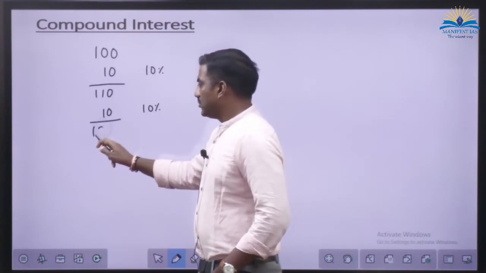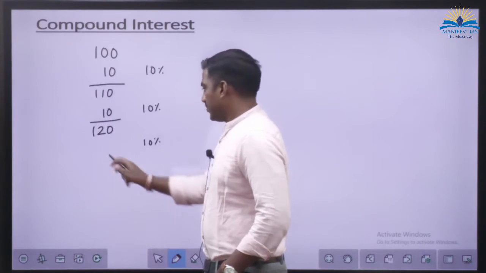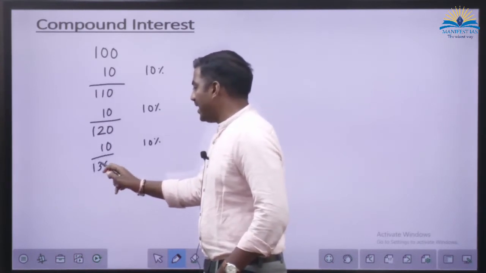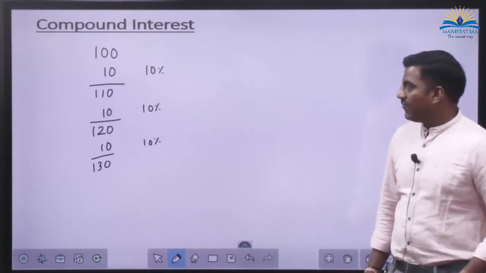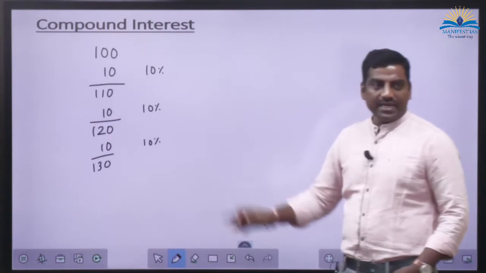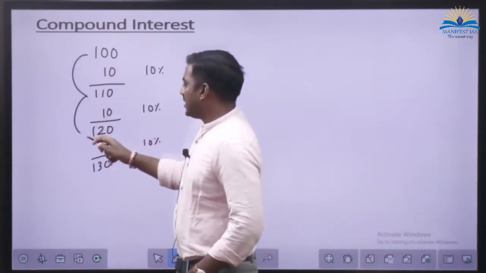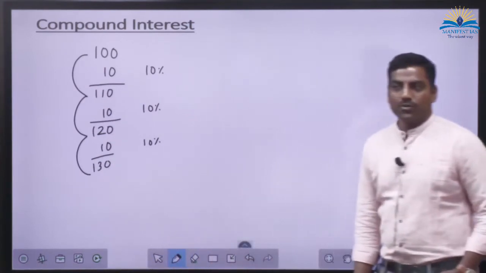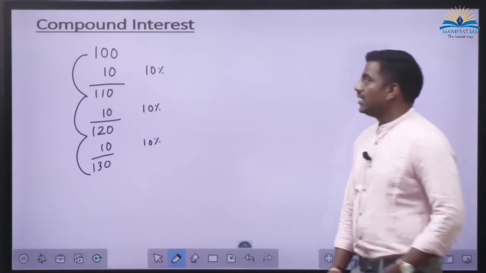So what is the total? Third year. This calculation of adding 10 rupees every year is not going to change at all. Every time we added 10, 10, 10. And if you observe the balances at the end of each year, these are in arithmetic progression, correct?